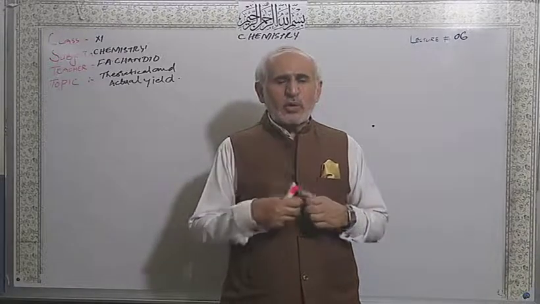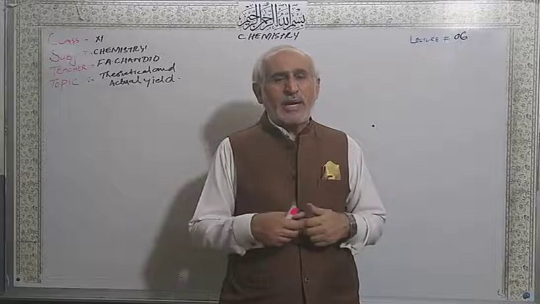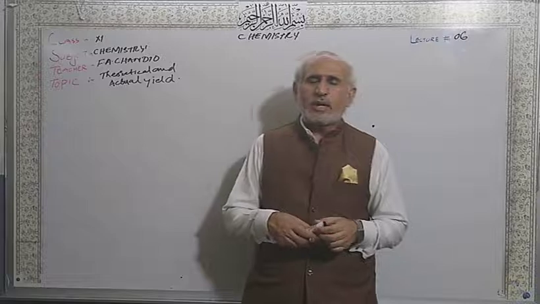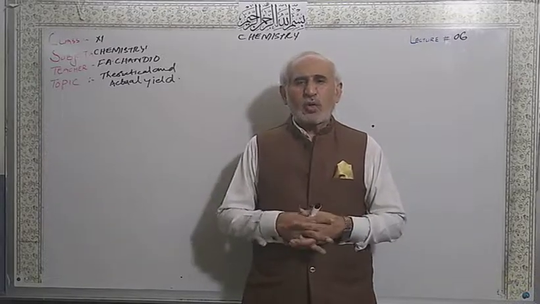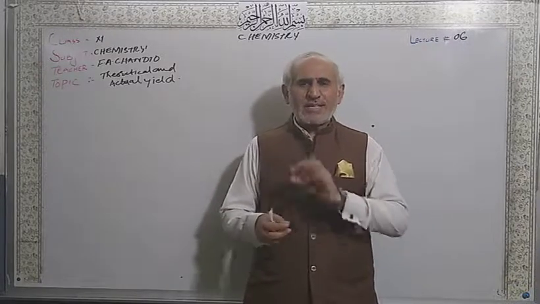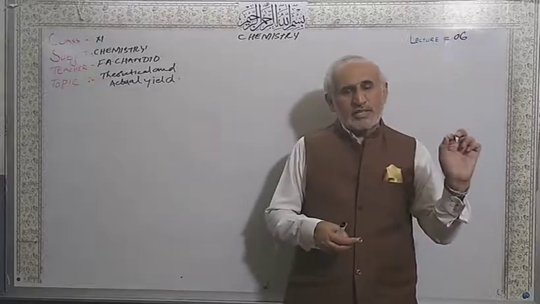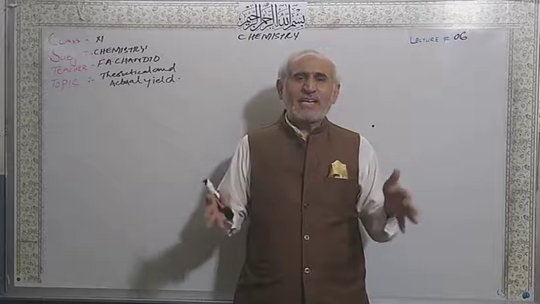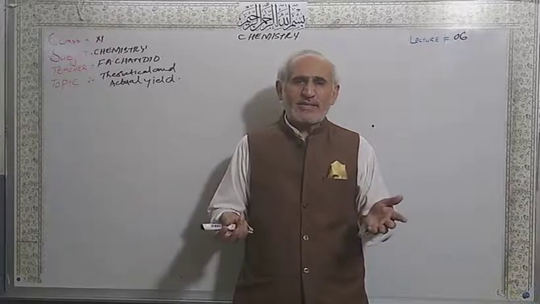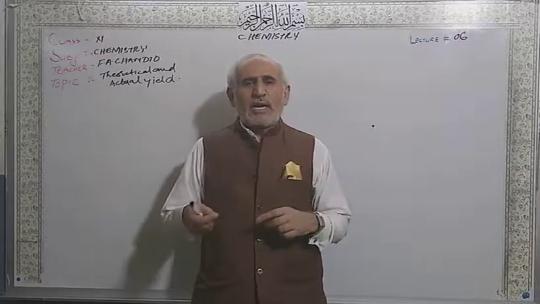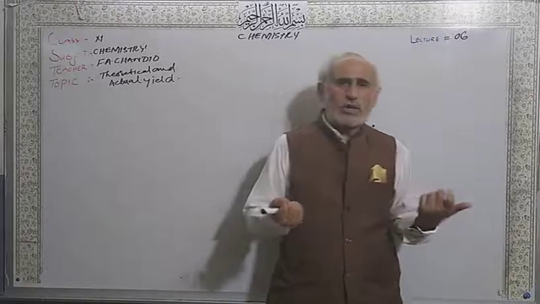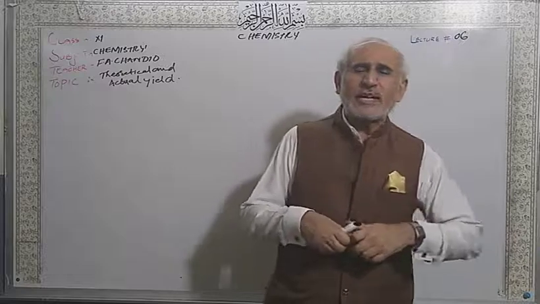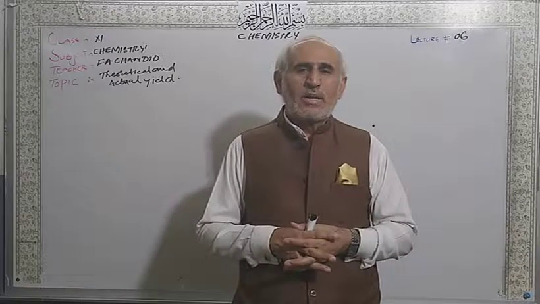So when you use a balanced chemical equation and calculate the amount of any substance, just like I told you about the iron from the iron ore, this is according to the law of conservation of mass. So this amount will be exactly calculated according to the atomic masses, which we are not going to change, and the mass which is provided, which we are not going to change. So the exact amount of the unknown substance can be calculated.